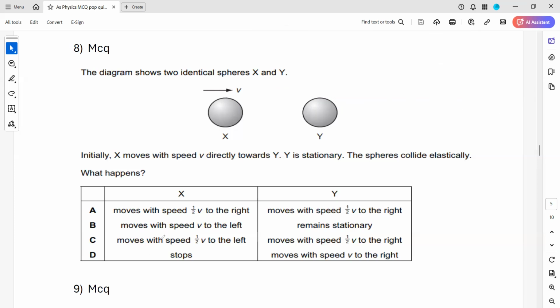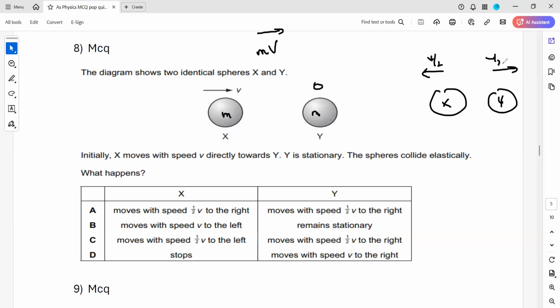What about C? Move with the speed of a half to the left and move with the speed of half to the right. So that is also impossible. Why? Because the initial momentum is mv, so the final momentum should also be mv. If x is moving towards the left and y is moving towards the right with half speeds, v by 2 here and v by 2, what is the momentum here? It will be mv by 2. And the other will be minus mv by 2. If you take this plus, this will be negative. So the total momentum will be 0. So momentum is not conserved, because before and after the momentum should be the same.